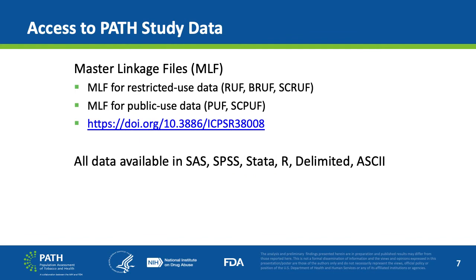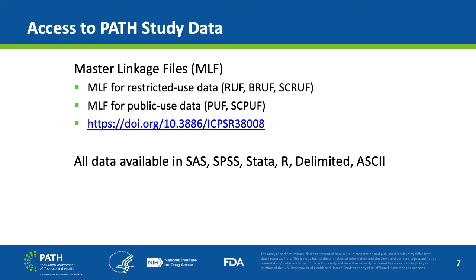And the third new study is the Master Linkage Files data collection, which contains 2 data files. One MLF for the restricted use data collections, which researchers need to use when analyzing the RUF, BRUF, and SCRUF, and one MLF for the public use data collections, which researchers need to use when analyzing the PUF and the SCPUF.